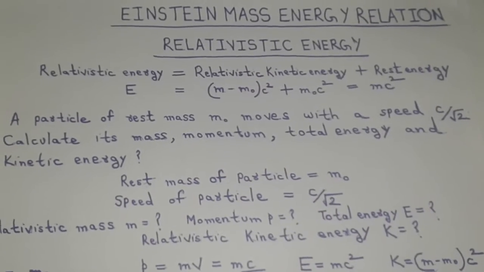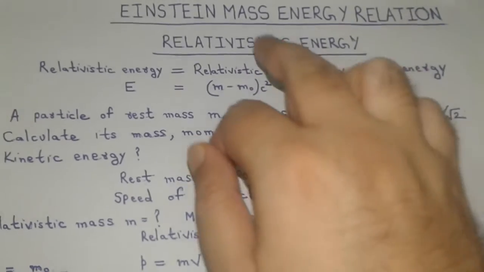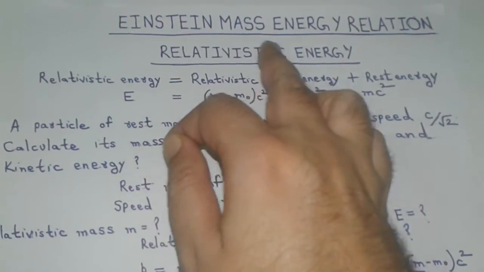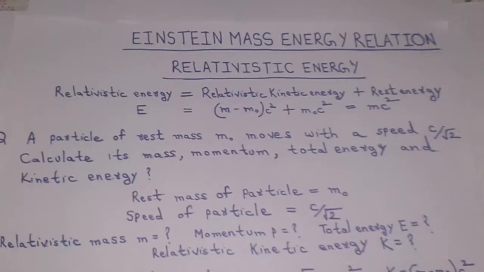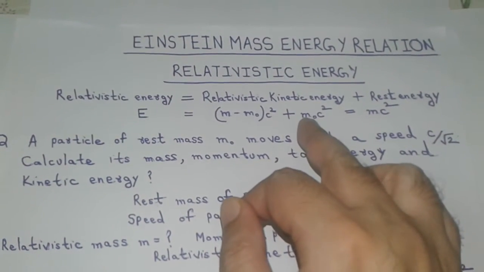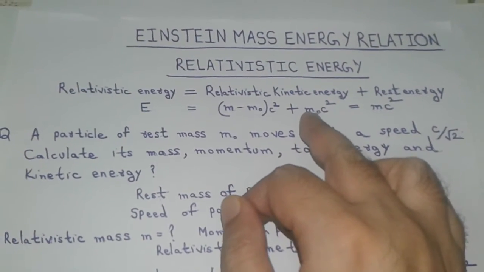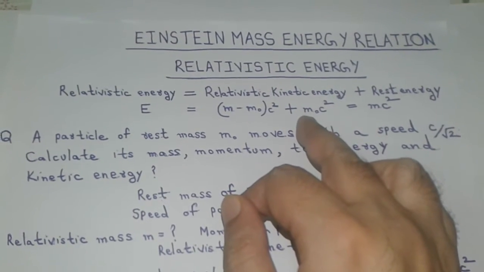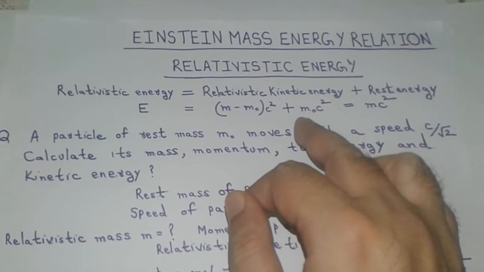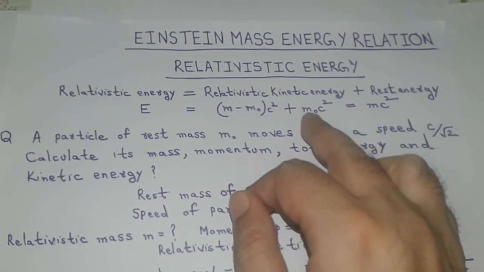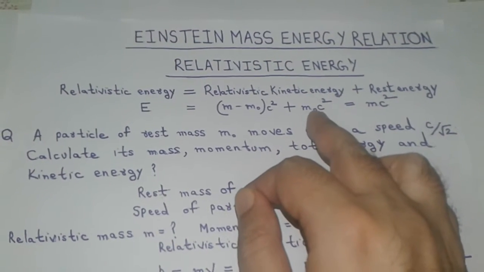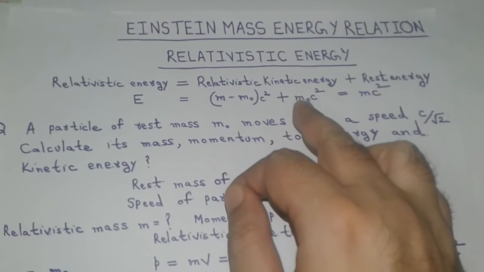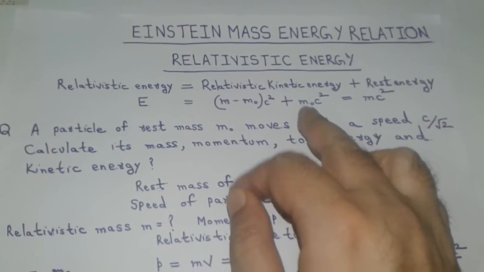Hello students, today we will learn relativistic energy under the heading Einstein mass energy relation. The mass of a body which is at rest or moving with velocity which is much lower than the velocity of light can be transformed into its rest energy, which is given by m naught c square, where m naught is the rest mass as per Einstein mass energy relationship.